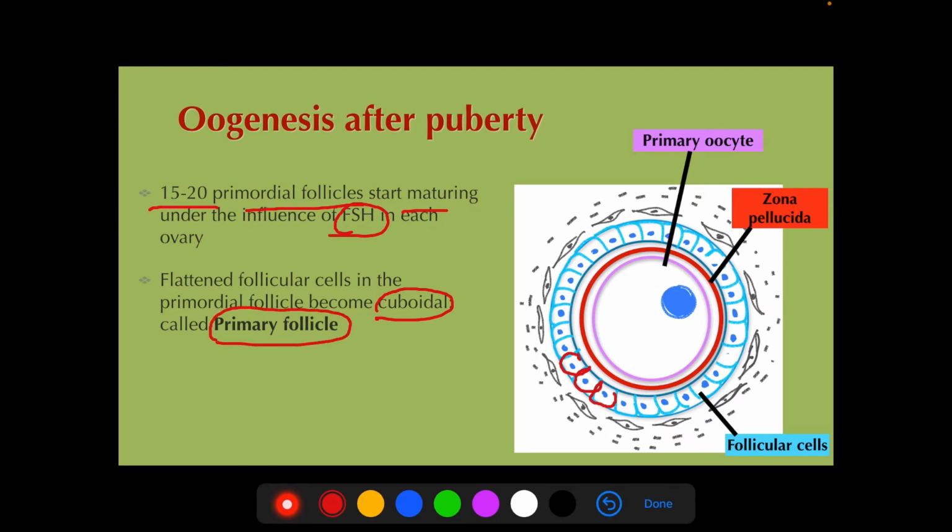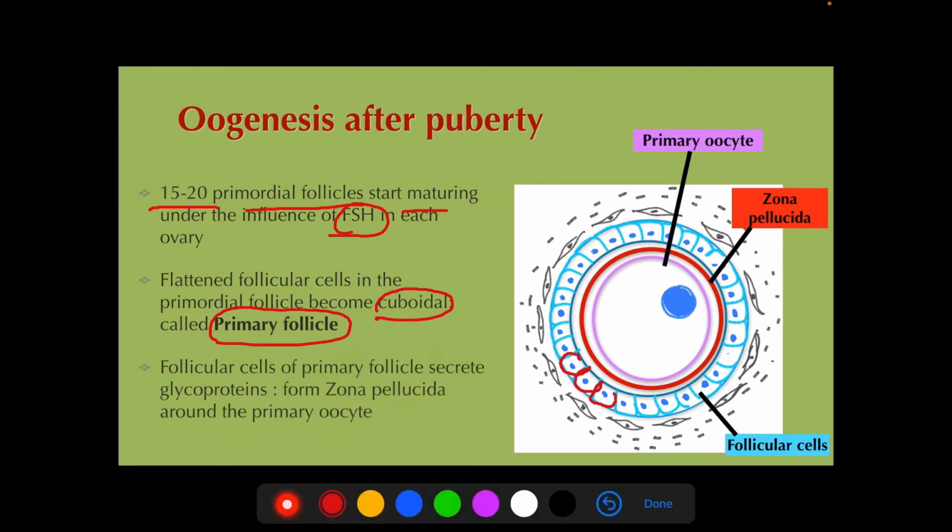These cuboidal cells start secreting glycoprotein, and that glycoprotein will form a layer around the primary oocyte. This is called the zona pellucida.